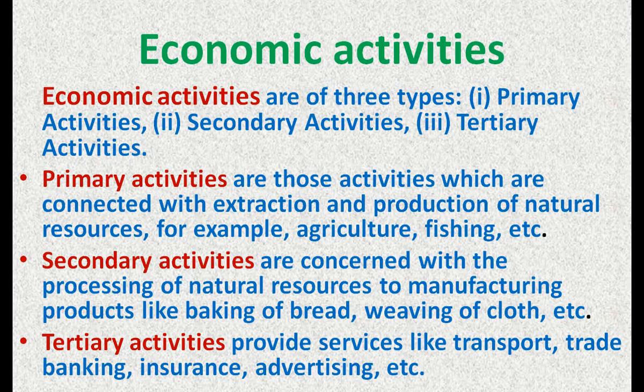And tertiary activities provide services and support to the primary and secondary activities. Examples of tertiary activities: transport, trade, banking, insurance, advertising, etc.